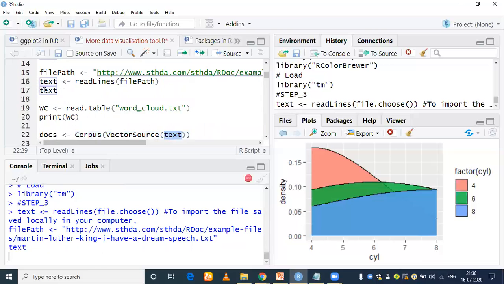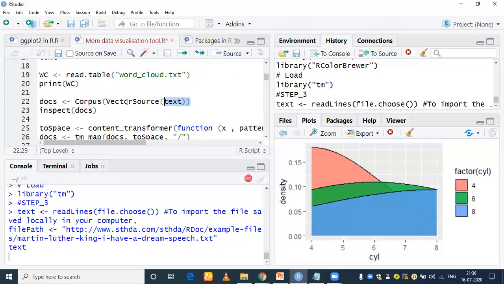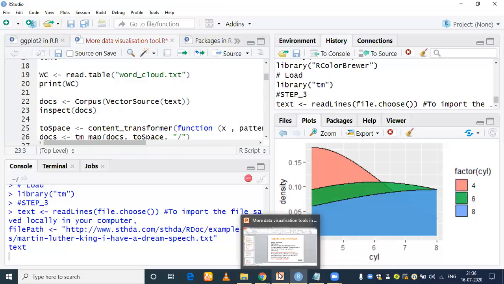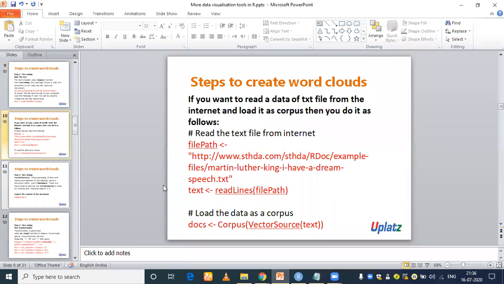And then we are assigning it to a variable, docs, you can say. Once we assign it, with the help of the inspect function, we can inspect the data.